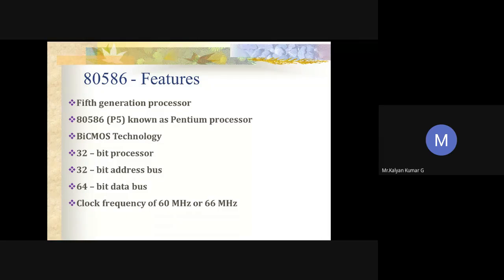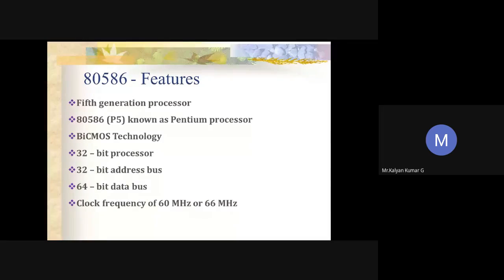Again, it's a 32-bit processor, which means it has a 32-bit address bus and a 64-bit data bus. See, the size of the data bus has been drastically increased to 64 bits, whereas in 8086 it is only 16 bits. So here it is 4 times greater than the 8086 processor. Apart from this, the clock frequency of the Pentium processor is around 60 megahertz or 66 megahertz, depending upon the versions. We have different frequencies available. So imagine the speed; we execute instructions in a much faster manner.